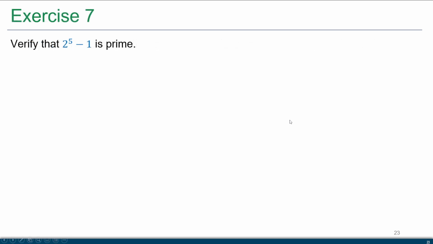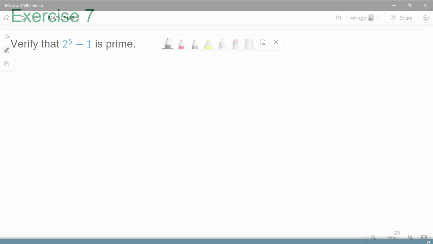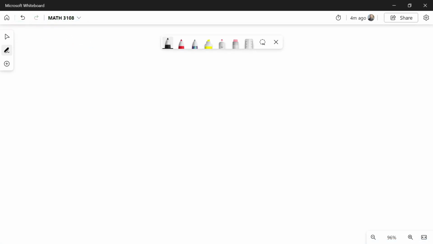So let's see this in action. We want to verify that 2 to the 5 minus 1 is in fact a prime. So exercise 7. 2 to the 5 minus 1, well, 2 to the 5 is 32, minus 1 gives me 31. So we want to ask, is 31 a prime? Well, it is a prime. Let's pretend we didn't know it was a prime. So the question is, can I decompose this as a product of primes?